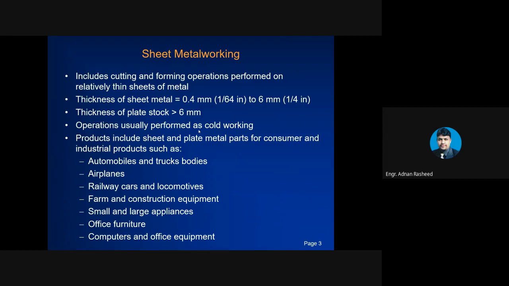You can see the body of railway cars, automobile and truck bodies, airplane bodies, farm and construction equipment, small and large appliances. You can see the outer body, or you may have inner parts of that body. Also office furniture, computer and office equipment. The body of the computer is totally based on sheet metal working, that includes holes and punches, etc.